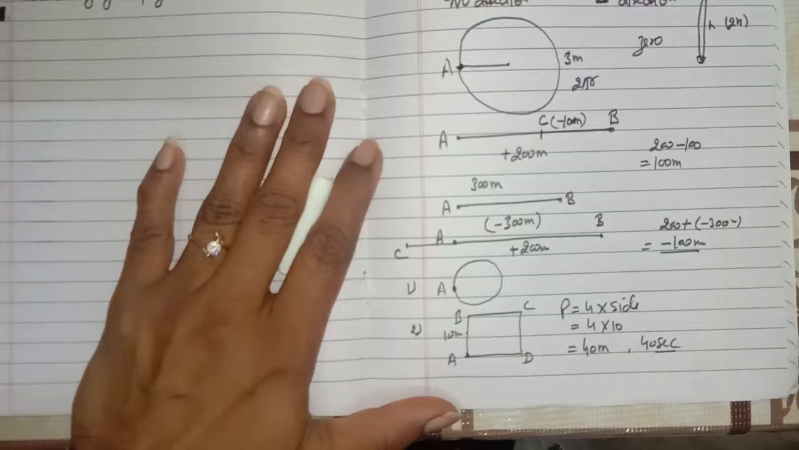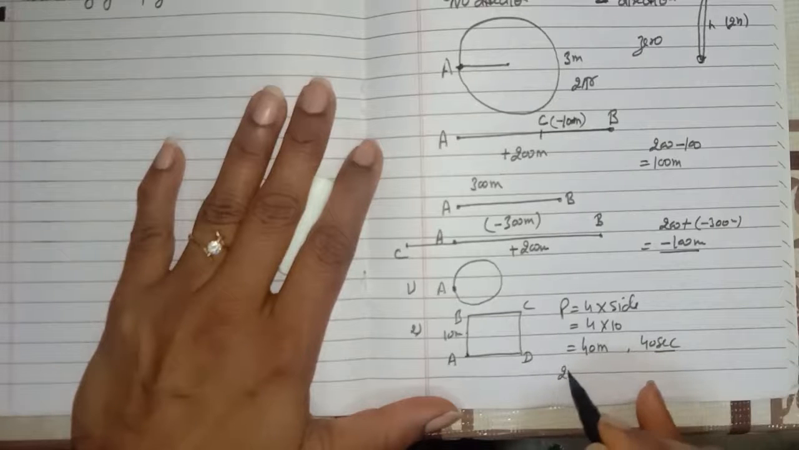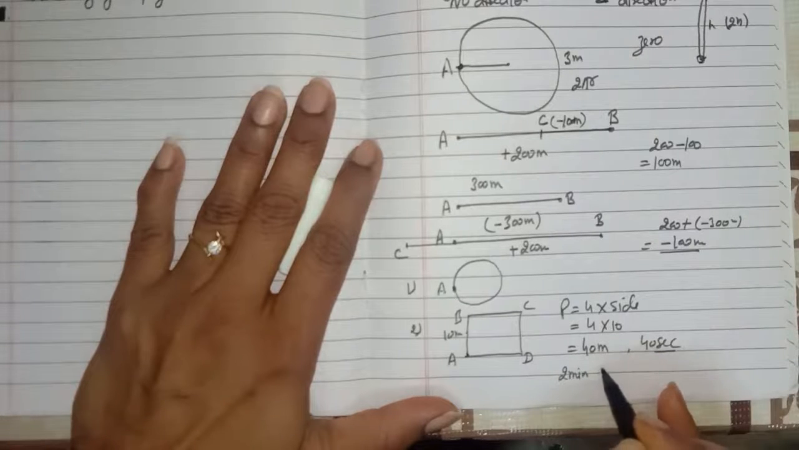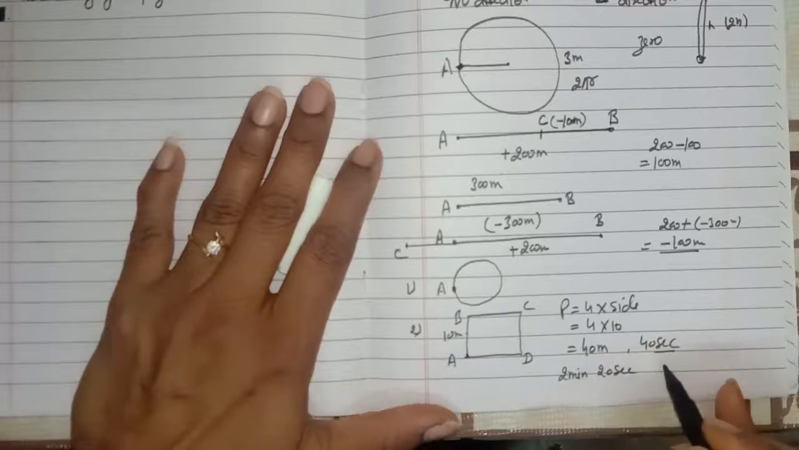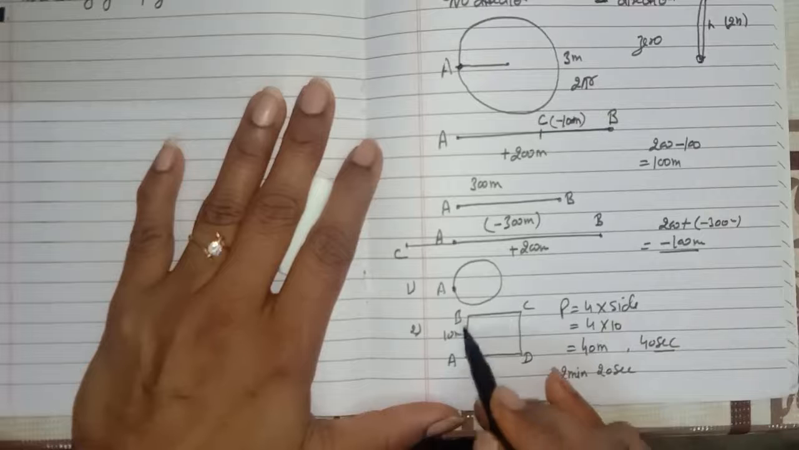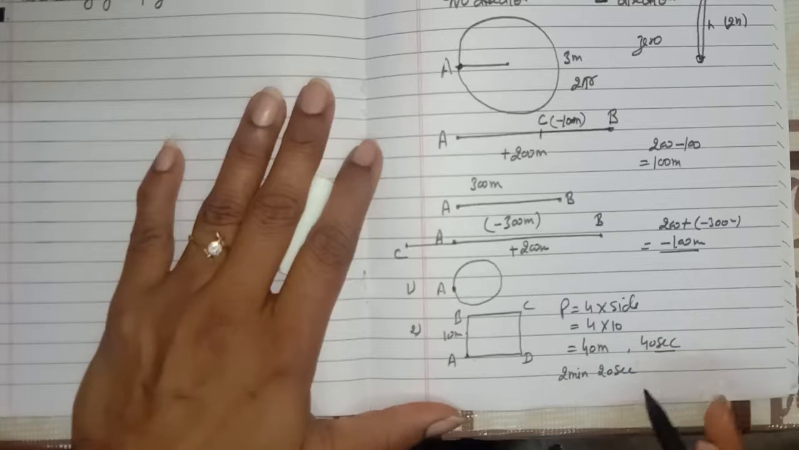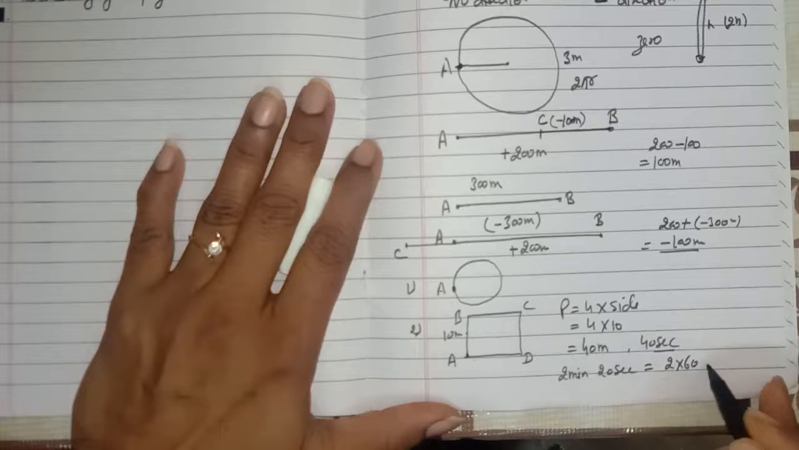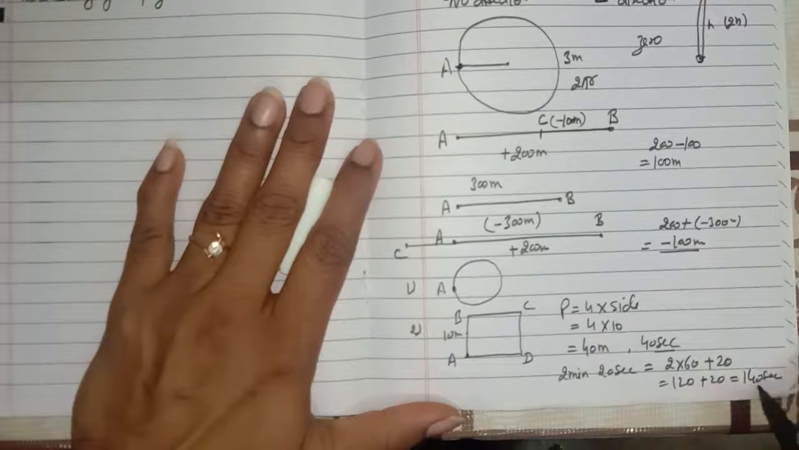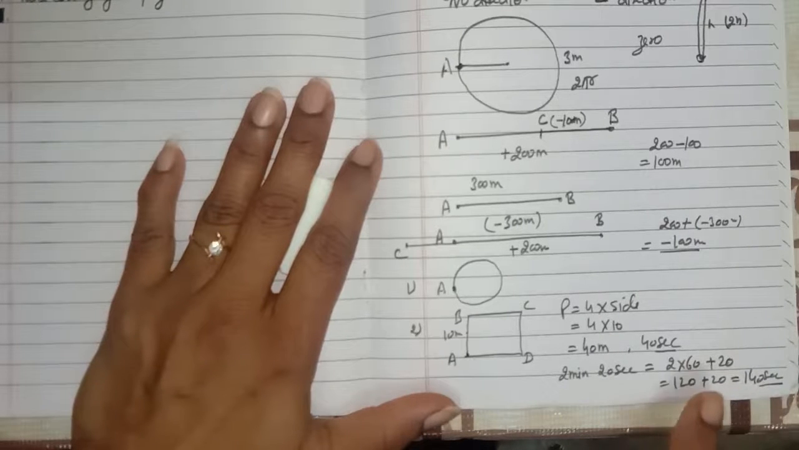Now, what will be the magnitude of displacement of the farmer at the end of 2 minutes and 20 seconds? First, we have to convert it into seconds because we know the value in seconds, that is, he travels a path in 40 seconds. So 2 minutes means 2 into 60 plus 20, that is 120 plus 20, it will be 140 seconds. So we have to find the distance and the displacement of the farmer after 140 seconds.